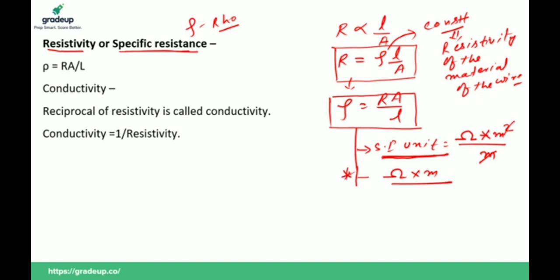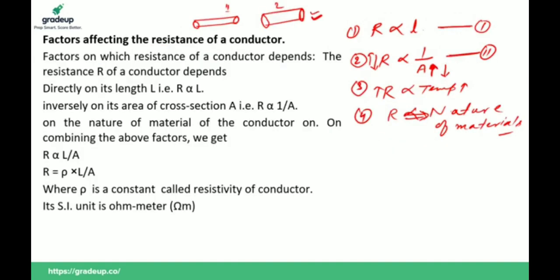This is also very important for your upcoming exam. So R is equal to rho L upon A, where rho is resistivity, R is resistance, A is the area of cross section of the wire, and L is the length of the wire. R is directly proportional to L, inversely proportional to A, and also depends on the nature of the material of the wire. Rho is a constant called resistivity of the material of the conductor, and the SI unit is ohm meter.